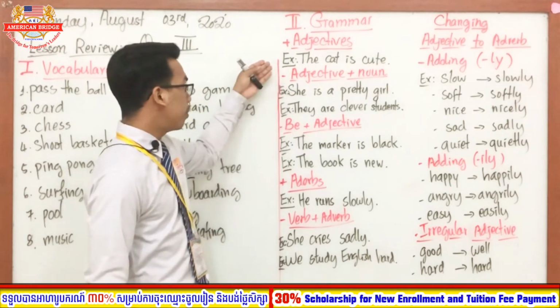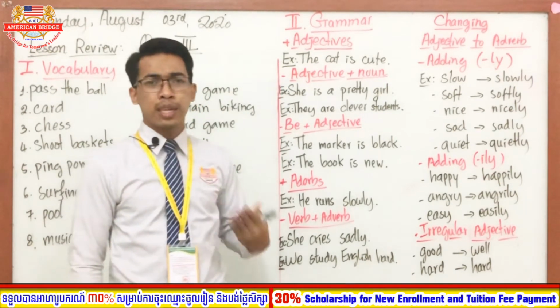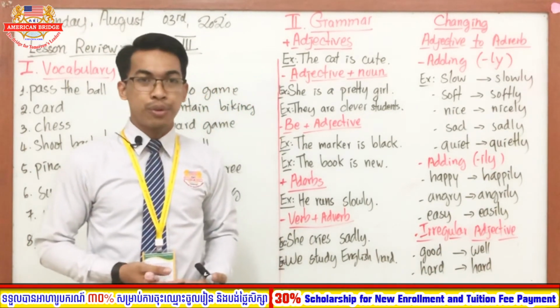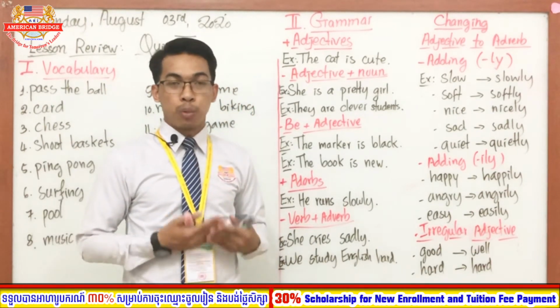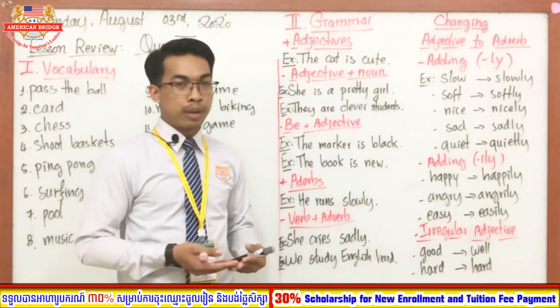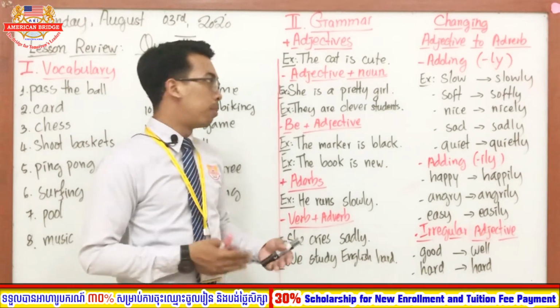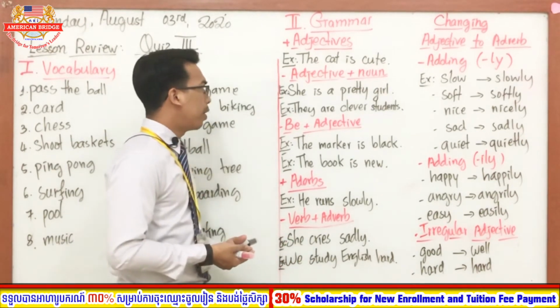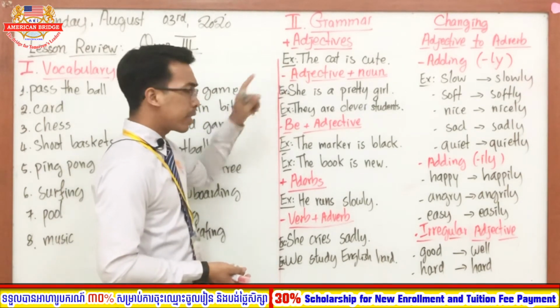Okay, so referring to the adjective. What is an adjective, everyone? Can you tell me the definition of adjective? Good. So an adjective is a word that modifies a noun, right? Good. Like modifying a noun or modifying a verb. Okay, good. So let's move on to the example of the adjective.